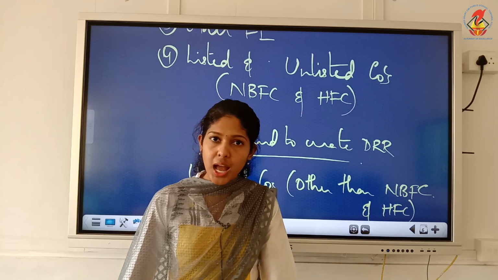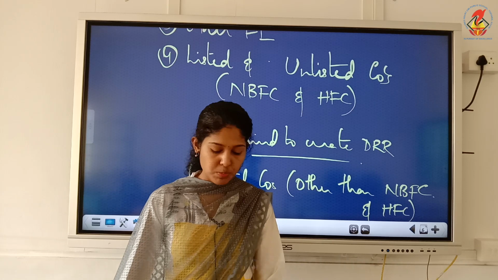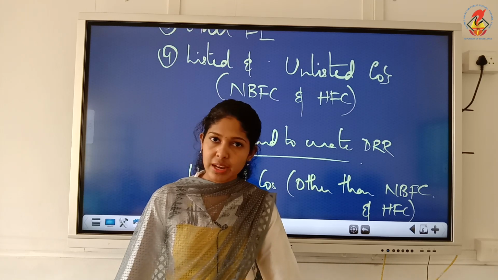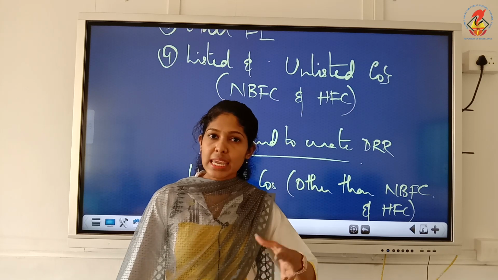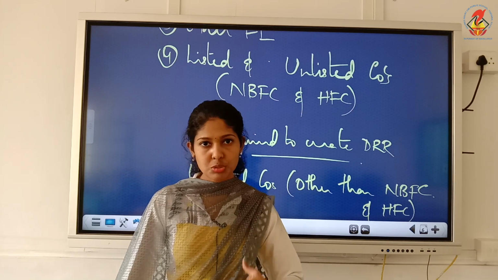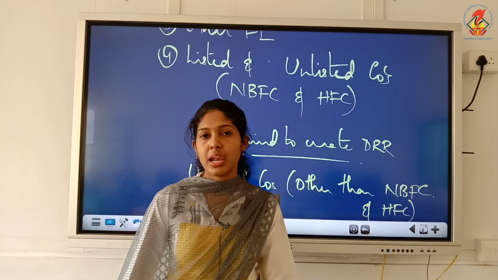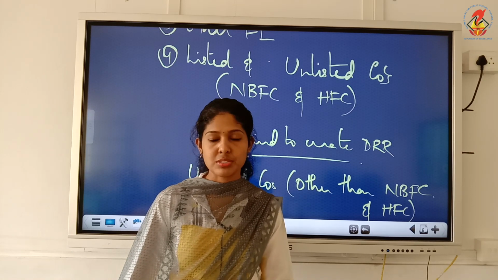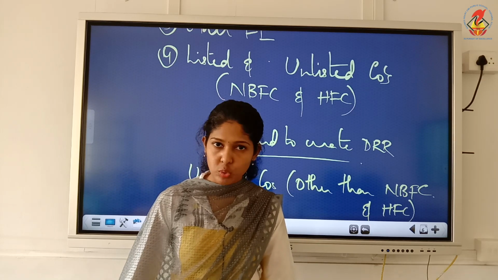Next is DRI. Okay, that is debentures redemption investment. Debentures redemption investment, DRI. That means investment. The company is going to invest its amount in some securities, like securities of central government or state government. In specified securities, you have to invest the amount.